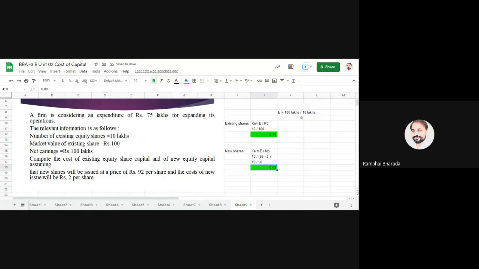Are we clear about both the answers? Cost of capital for existing shares and cost of capital for new shares. Any doubt, any question, any queries?